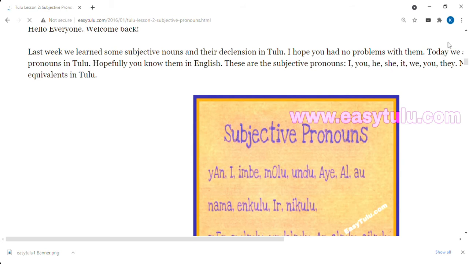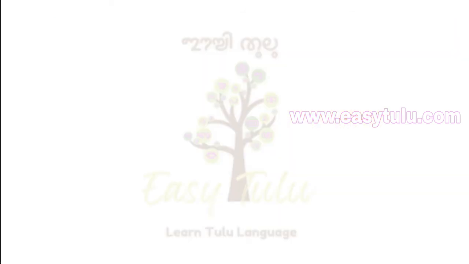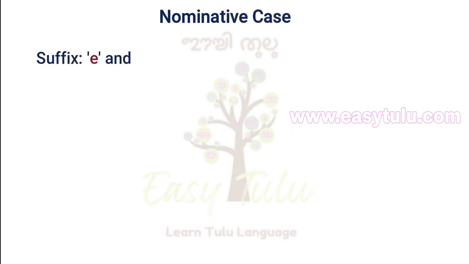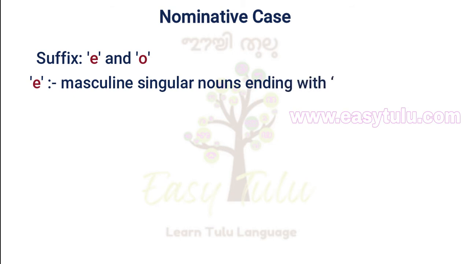In the previous video we have learned pronouns in Tulu. In this video we will learn noun declensions in nominative and accusative case. First one is nominative case. The suffixes used are a and o. The suffix a is only added to masculine singular nouns ending with a vowel.